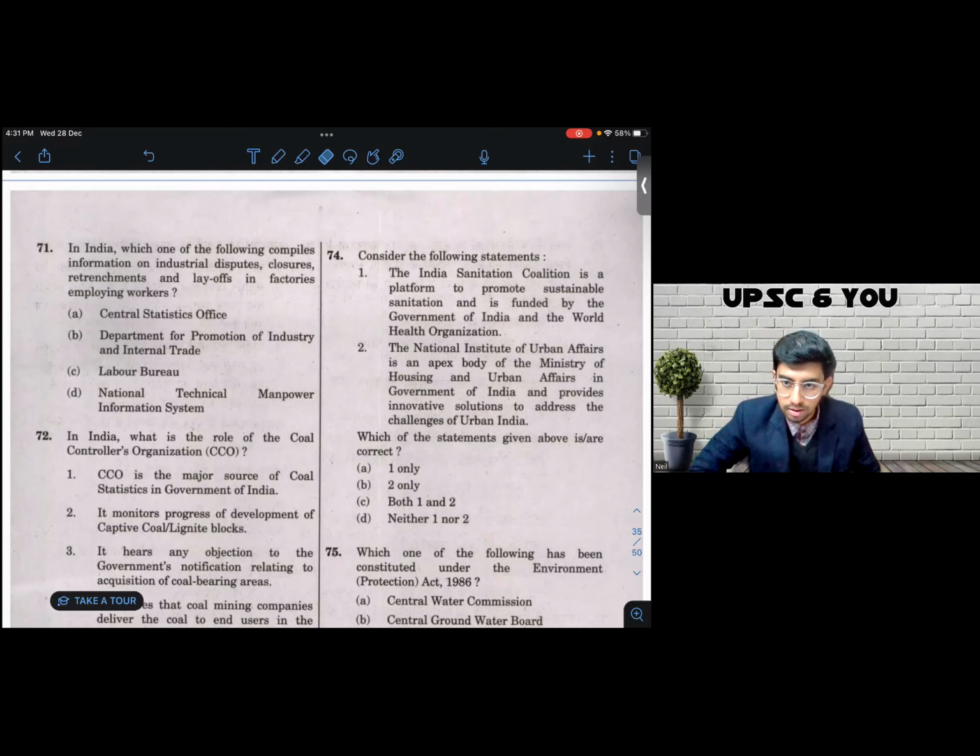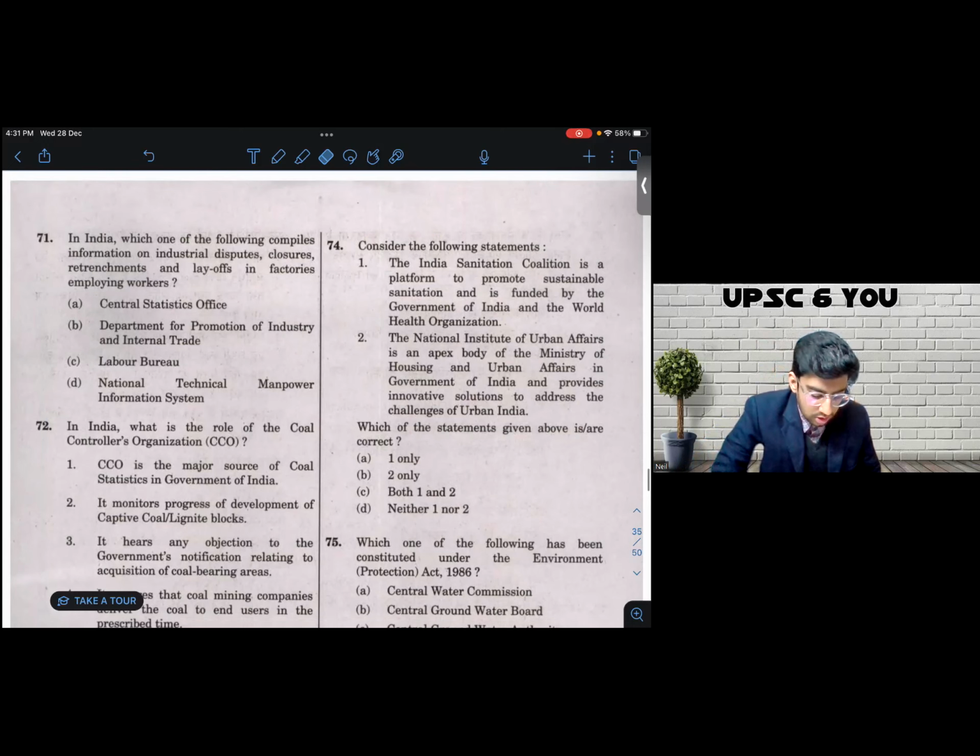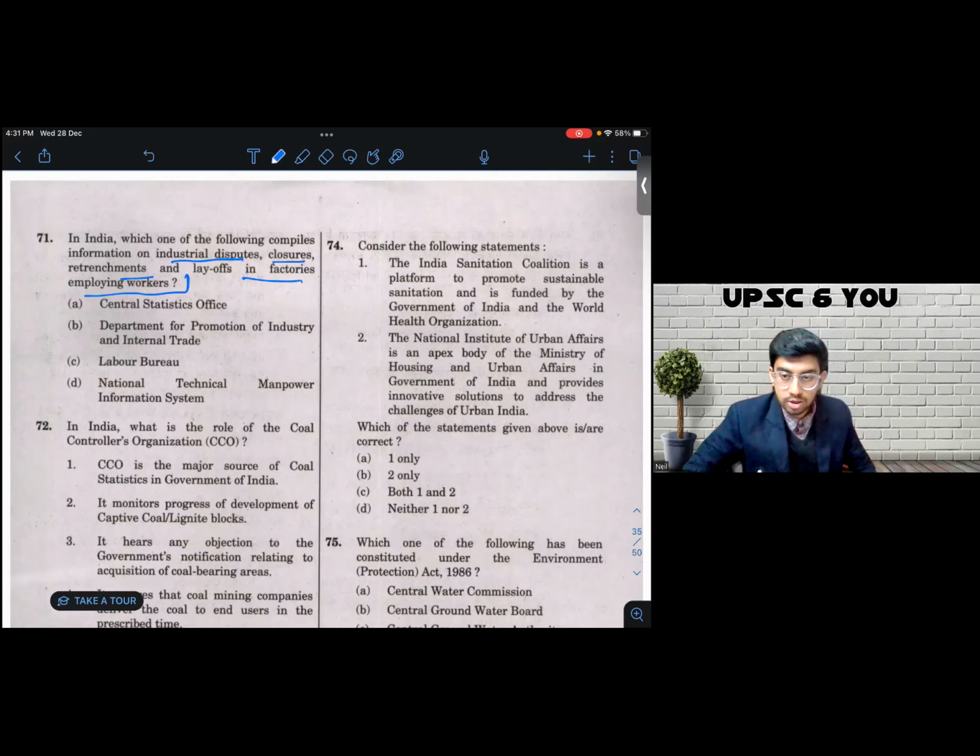Let's come to question number 71. Question number 71 says, in India, which one of the following compiles information on industrial disputes, closures, retrenchments, and layoffs in factories employing workers? So I did not have much idea about this question. I just looked at the options. Again, as the fictional character Harvey Specter says, you don't have to play the odds, you have to play the man. So similarly, in UPSC Prelims, you don't have to play the question, you have to play the options.